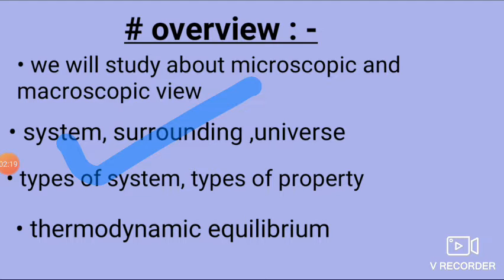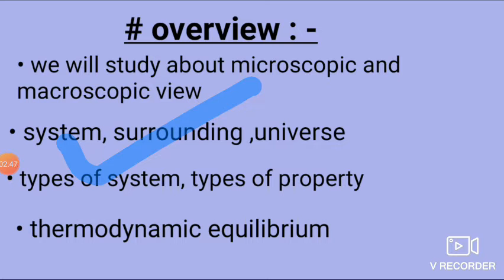Dear friends, then we will move to types of system on the basis of transfer of energy and mass: open system, closed system and isolated system. What is an open system? There is transfer of mass and energy across the system boundary. What is a closed system? In this there is only energy transfer, there is no transfer of mass. And what is an isolated system? In this there is no transfer of mass and energy across the system boundary.